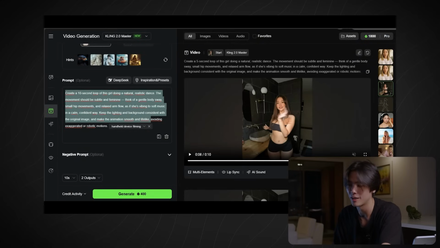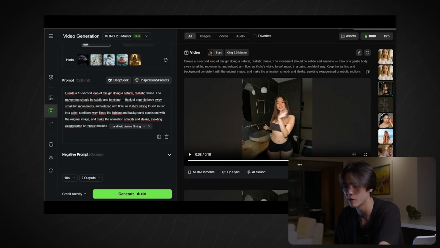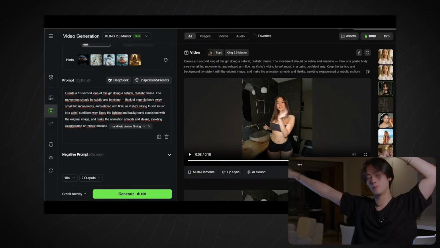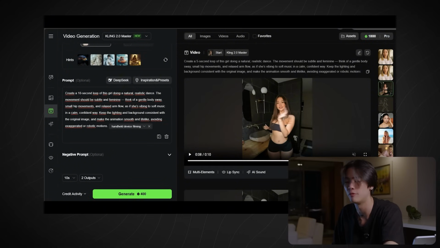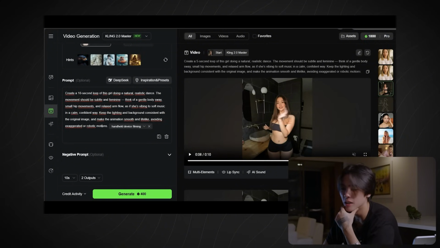So personally I recommend to use exactly the same thing. Create a 10-second loop of this girl doing a natural realistic dance. Movement should be subtle and feminine, of a gentle body sway, small hip movements, and relaxed flow. Because we don't want the girl to dance something crazy with very big and large movements. We want something a bit more cute, just like this. As if she's vibing to soft music in a calm, confident way. Keep the lighting and background consistent. So just take a screenshot of this and use it and tell me your results.